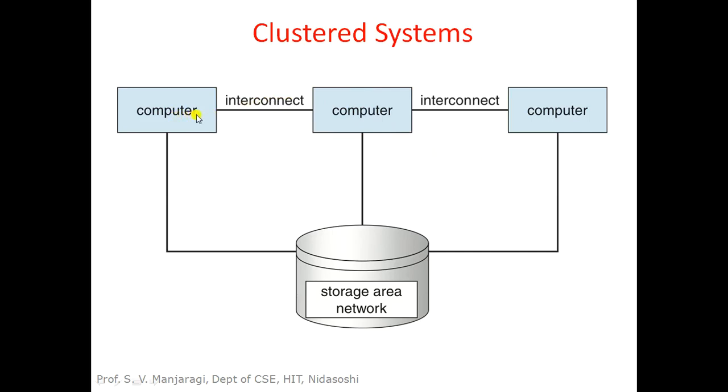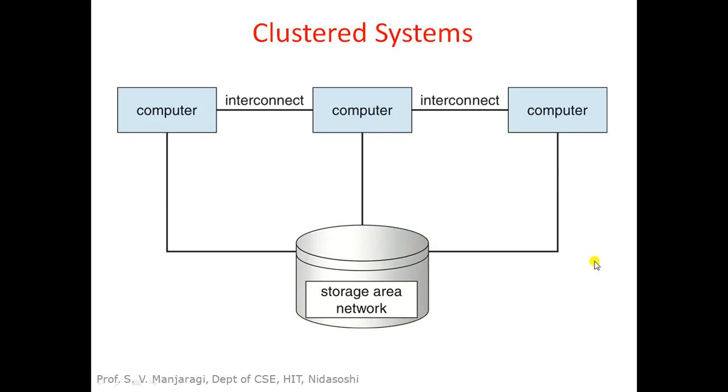If we combine the computation power of each of these computers, then in total we will get a large amount of computation power which can be used to run larger applications. And also we can have the network of the storages of these computers to form a large storage area, which is used by all the computer systems.